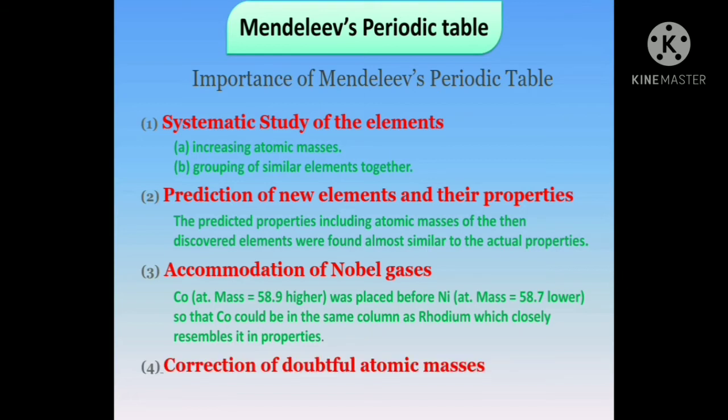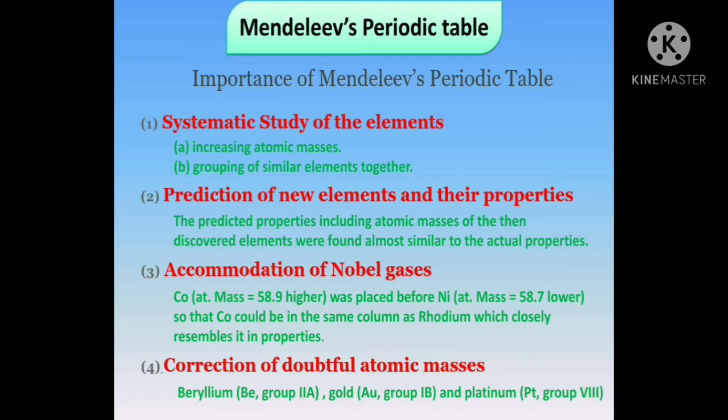Mendeleev did some correction of doubtful atomic masses. Newlands' work was completely revised by Mendeleev, and while revising, he found the need for correction of atomic weights of certain elements such as beryllium, group 2nd A, gold, group 1st B, and platinum, group 8th, based on their position in the periodic table.